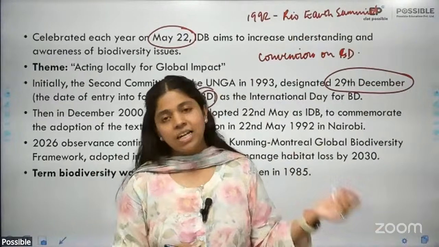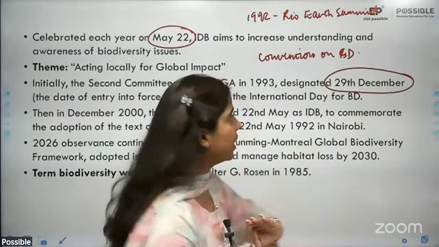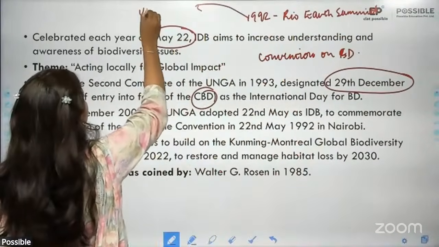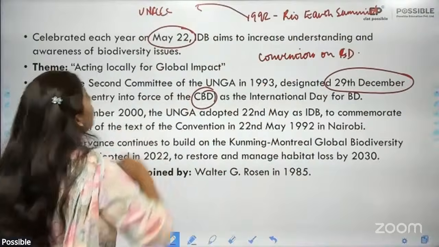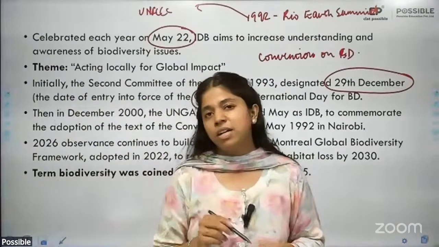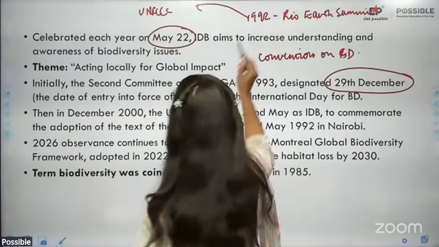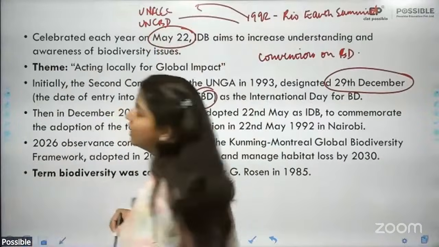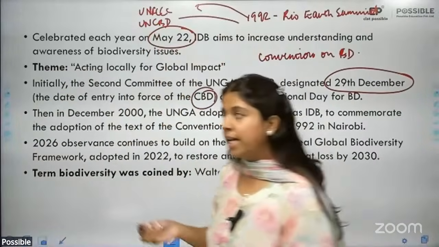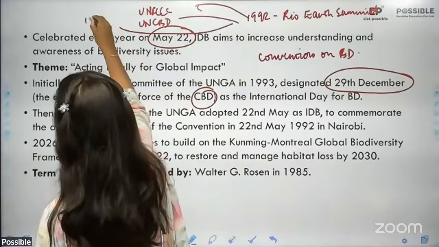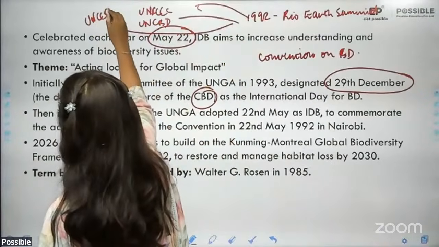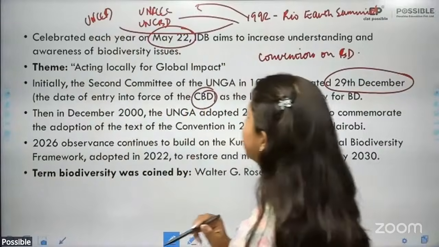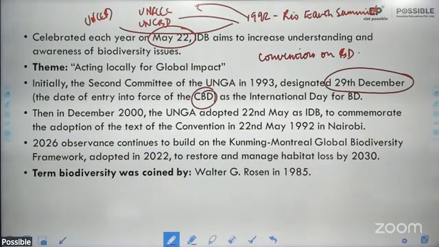Under this summit itself, there were 3 sister organizations, or sister groupings, that were established. So one was the UNFCCC. What does it stand for? United Nations Framework Convention on Climate Change. The other was UNCBD, which stands for United Nations Convention on Biodiversity. And the third is UNCCD, which stands for United Nations Convention to Combat Desertification. All right. So all of this was undertaken in 1992 itself.